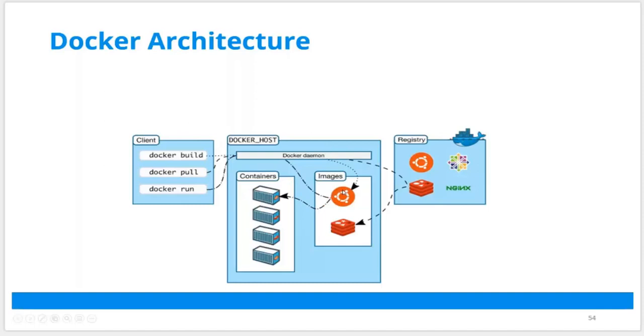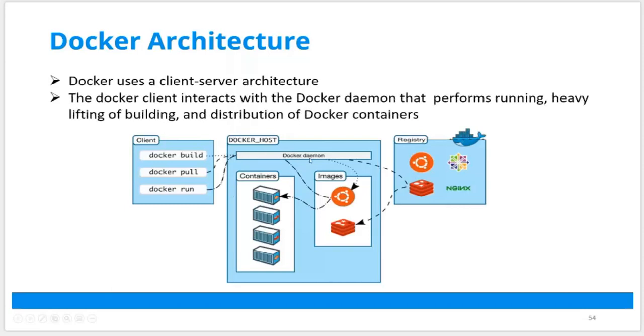So this is, for example, one image, my Python application or PHP application. From this image, I can spin off 2, 3, 4, 5, 6, 10 containers. Similarly, this is my Nginx application, or Redis application, and I can spin off 4, 5, 6 containers. So that is in a nutshell. I have a Docker host. On that, the Docker process is running, and from images, I'll be spinning off multiple applications. These images are given to me by my developers. So Docker is a client-server architecture, and I'm getting all the data from here and starting the servers.